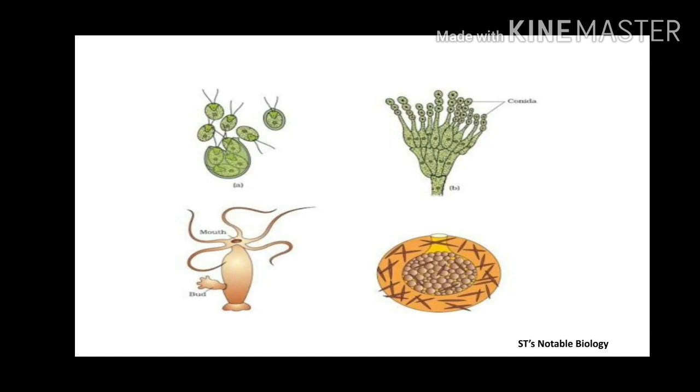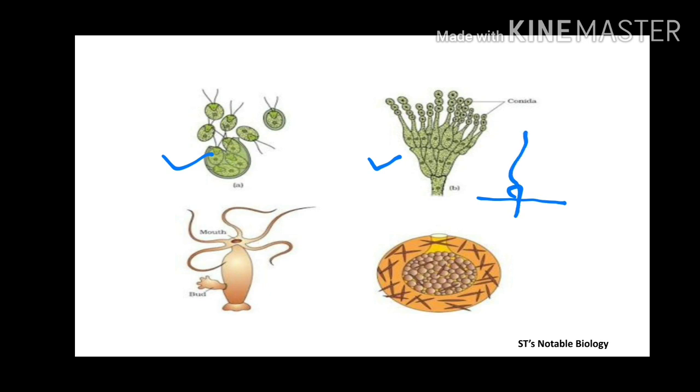These are the pictures which are given in your book. In the first, this is a picture of what? Algal cell. When this algal cell grows and attains maturity, it releases the spores and each spore grows into a new algal plant. And in the second, this is a fungal plant. This small round structure on the top, they are called what? Conidia. When they detach from the parent plant and fall onto the ground, they grow into a new fungal plant.